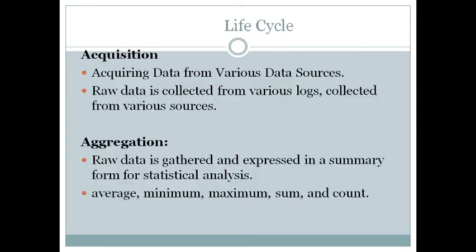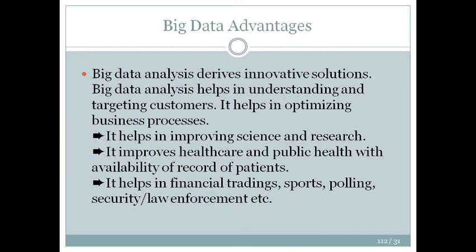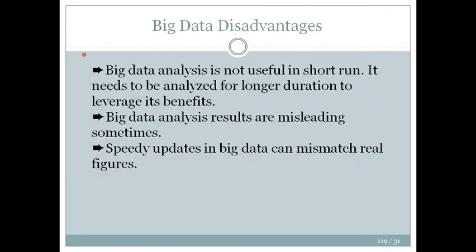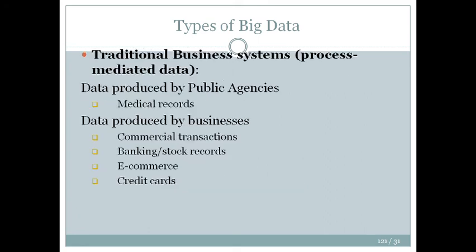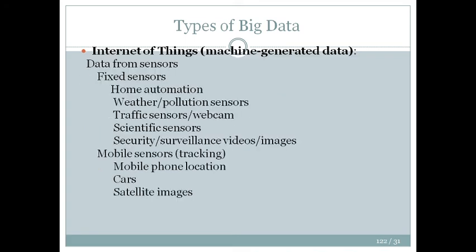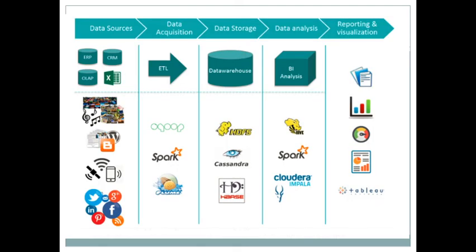After this we have the life cycle of data, which we discussed. Big data advantages and disadvantages, again discussed. Types of big data, so just go through this. We talked about this also. There can be many sources. It is not possible that I have put everything over here, but these are some of the examples.